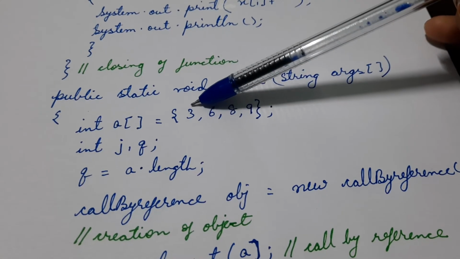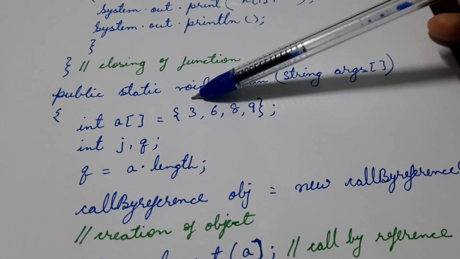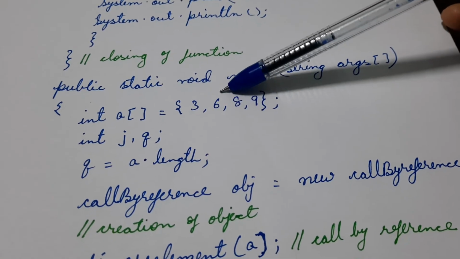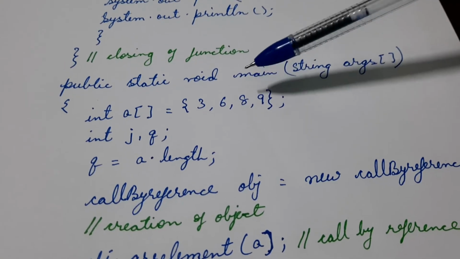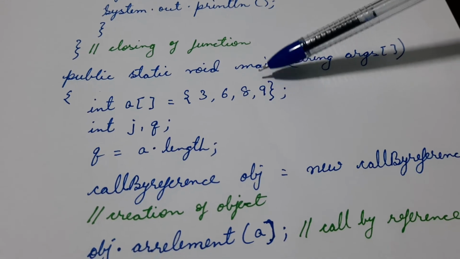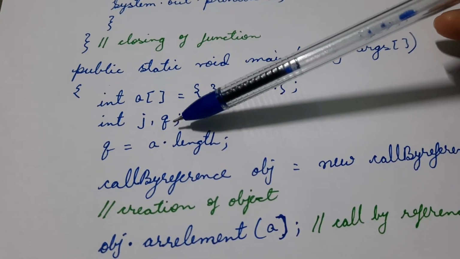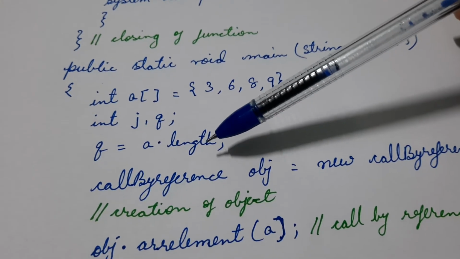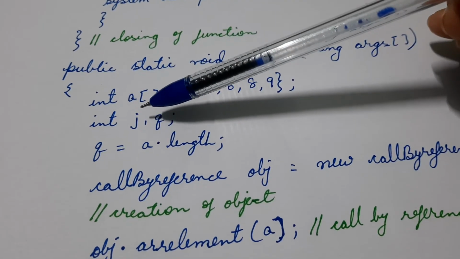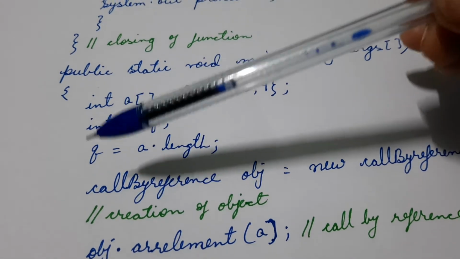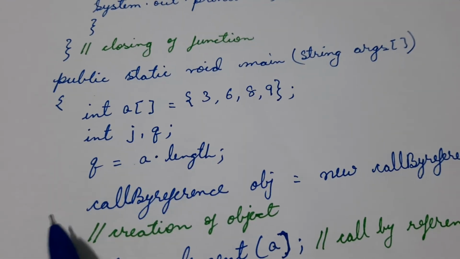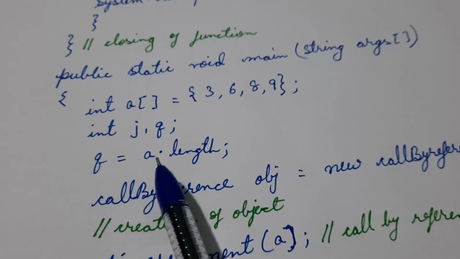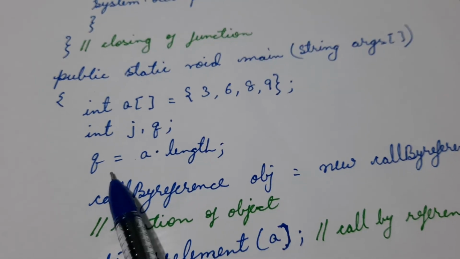The first index value, the array at 0, is 3, at 1 is 6, at 2 is 8 and at 3 is 9. Again, j and q are two variables taken to hold the length of the array and to act as a counter with j. Now q equals a dot length. The length of the array is taken.